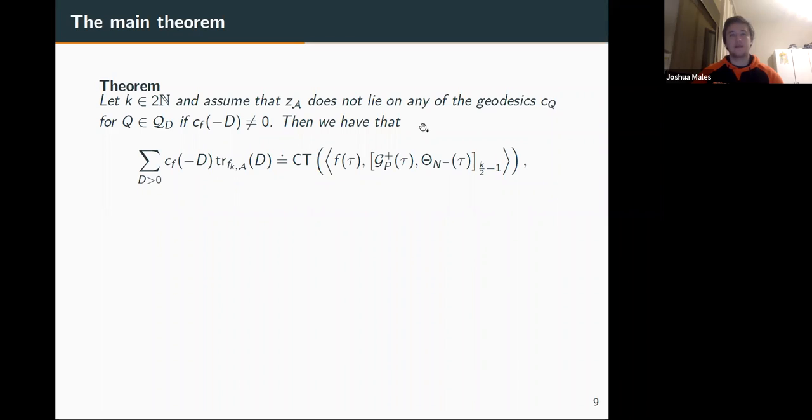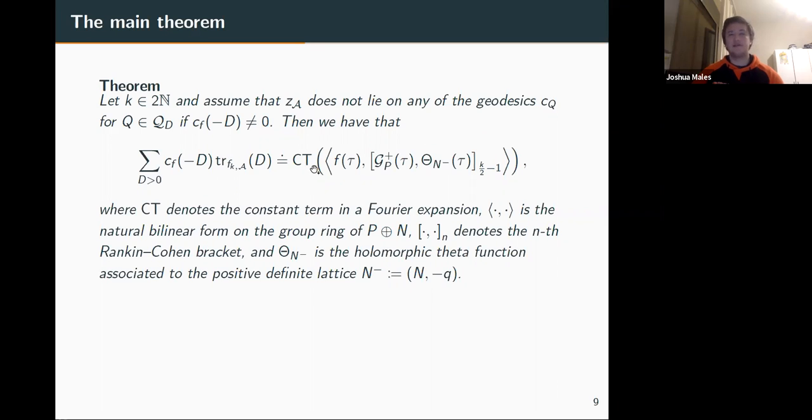Okay, and what are all these extra things? CT just means take the constant term of some Fourier expansion. These angle brackets are just a bilinear form on some group ring. These square brackets are the Rankin-Cohen brackets. So this just means a certain product of modular forms. And theta_N^-, sorry, is some holomorphic theta function, just associated to, now I change N to be positive definite. So it was negative definite before, so I just let the quadratic form be minus what it was before.